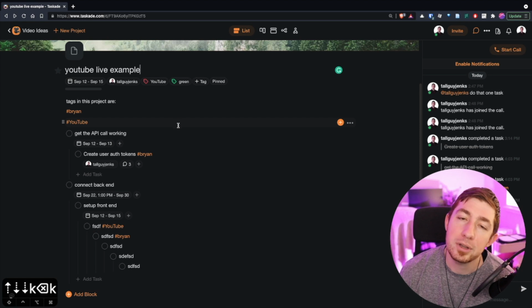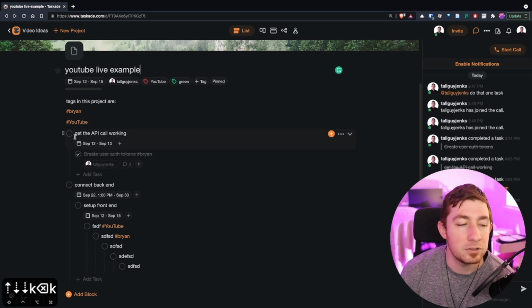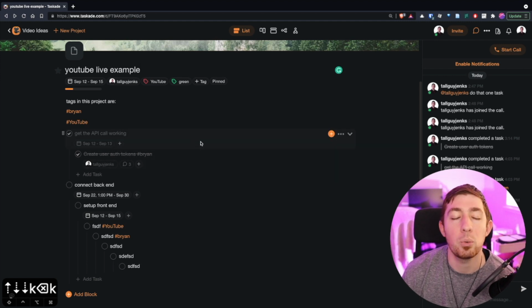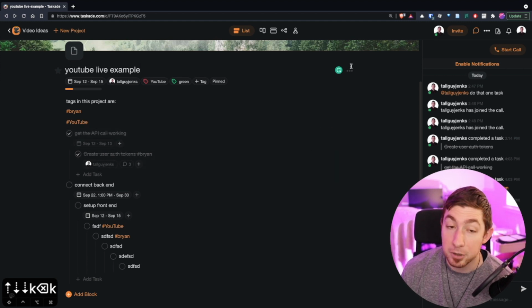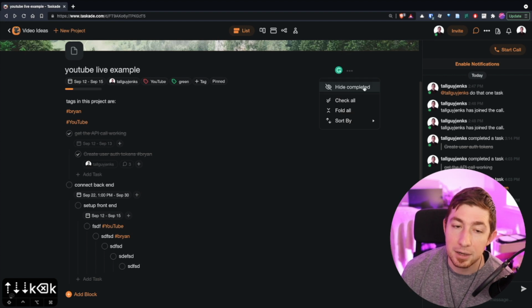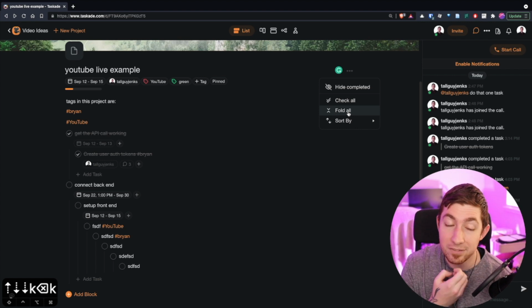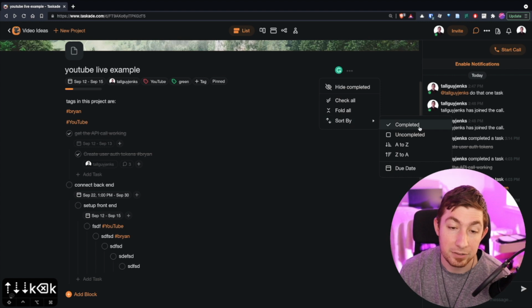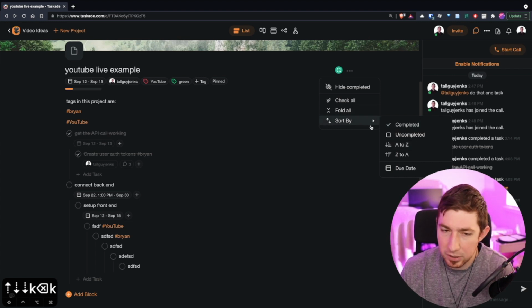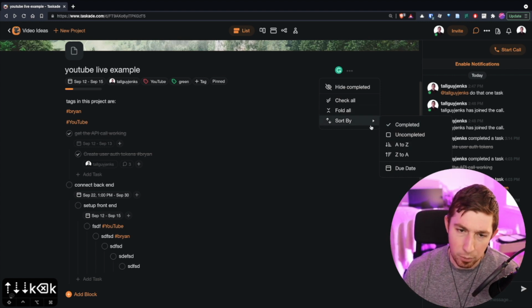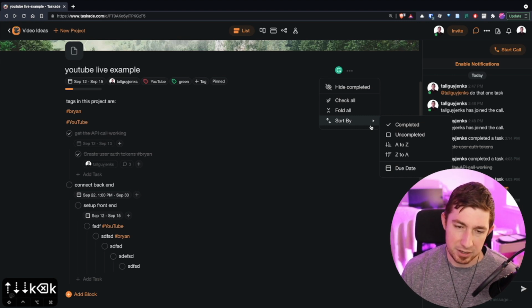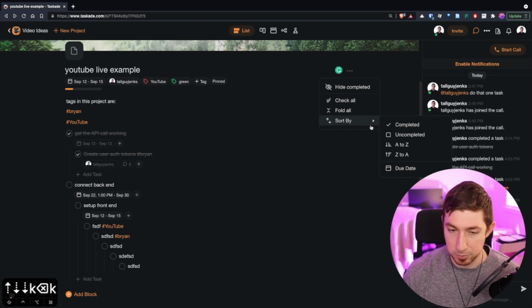Now, what if you're like me and you don't like seeing all of this clutter? I've completed these tasks, but I don't want to see this clutter. I want it away. Well, as a project level option, you can click this, hide completed. Now we can check everything and complete it all. We can fold all of these nested items up and just fold everything up. We can sort by these items. Now I believe sort and all of this is actually some of the pro options for the paid version. So, a little bit of friction, but not impossible to deal with.